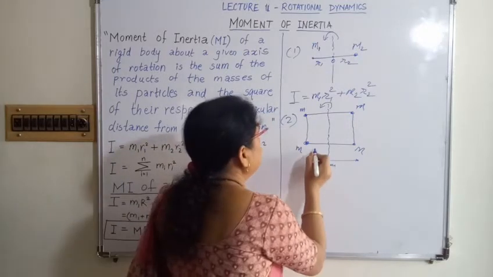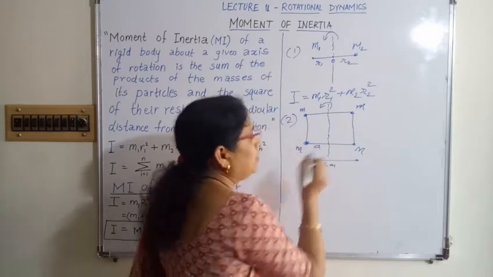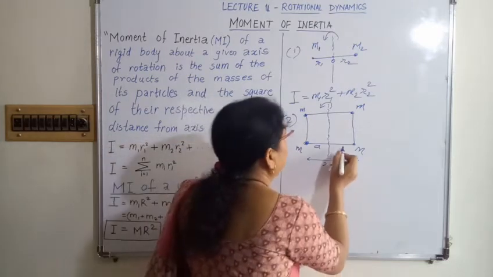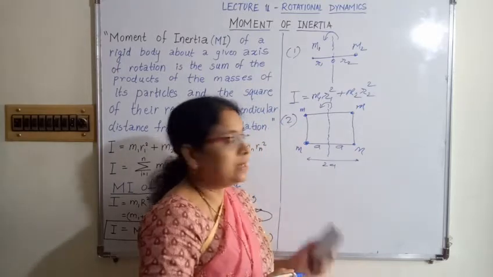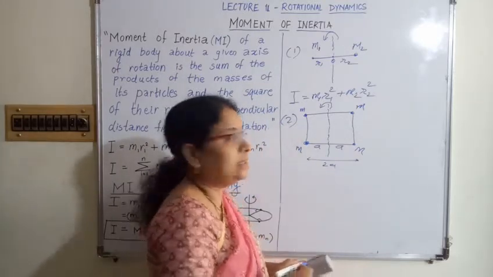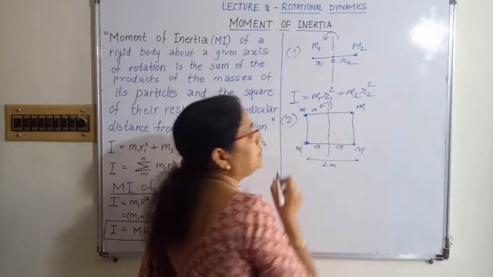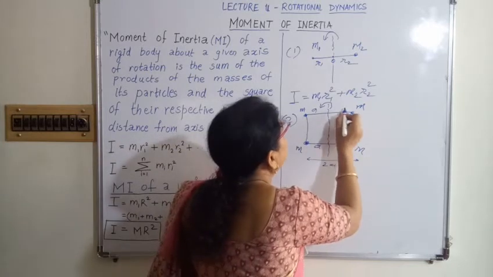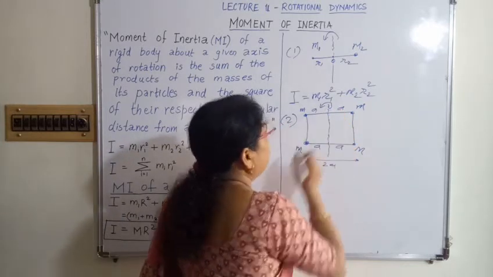So the distance of this particle from the axis of rotation is a, and this is also a. I consider the length of the rectangle to be twice a. Again this particle is at a distance a from the axis of rotation, and this particle is also at a distance a from the axis of rotation.